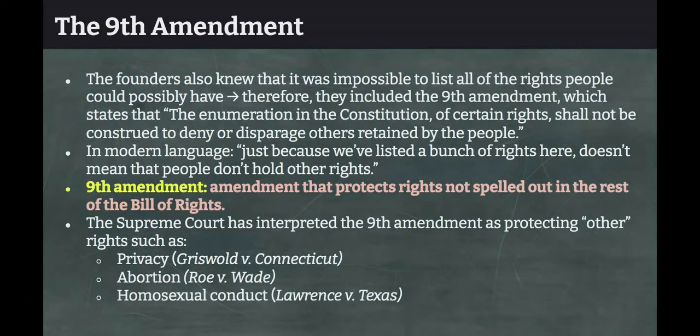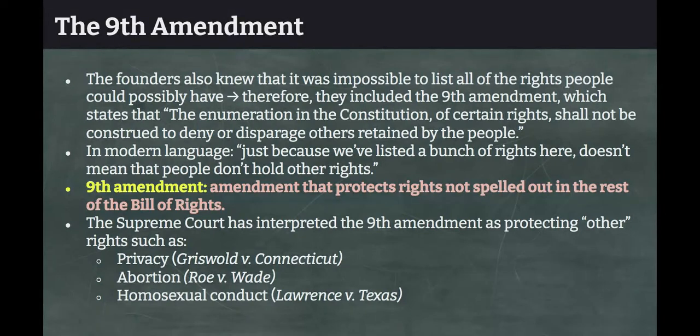Now, last but not least, let's talk about the Ninth Amendment. Our founding fathers also knew that it was impossible to list all the rights that people could have. Therefore, they included the Ninth Amendment, which, in fancy constitutional language, states that the enumeration in the Constitution of certain rights shall not be construed to deny or disparage others retained by the people. In simple modern language, just because we've listed a bunch of rights here doesn't mean that people don't hold other rights. So make sure you write this down. The Ninth Amendment is the amendment that protects rights not spelled out in the rest of the Bill of Rights or the rest of the Constitution.